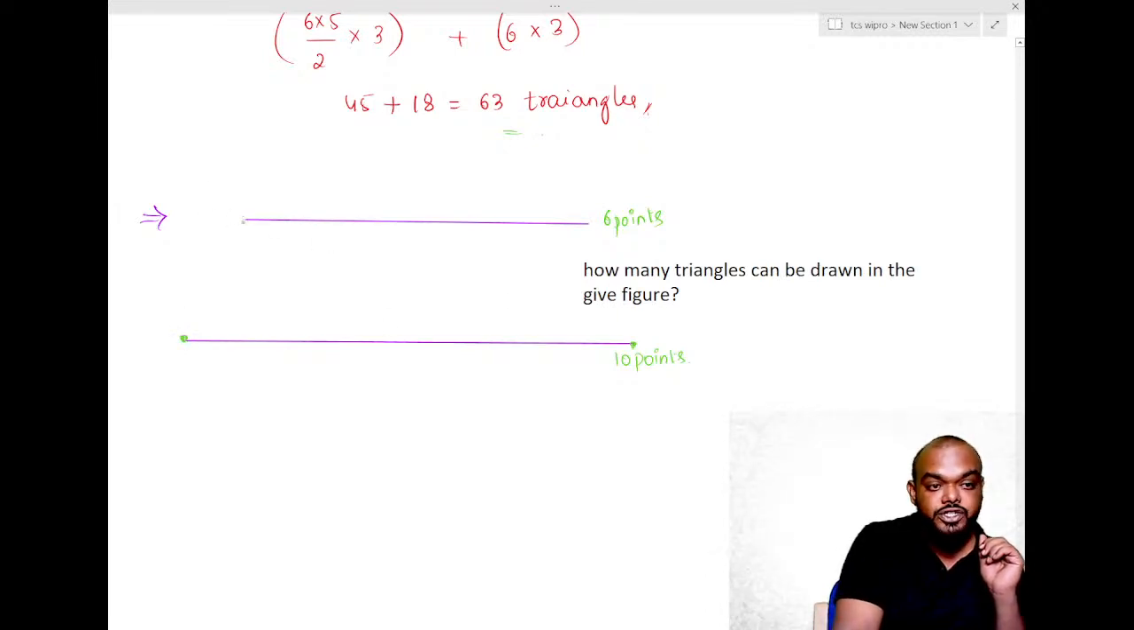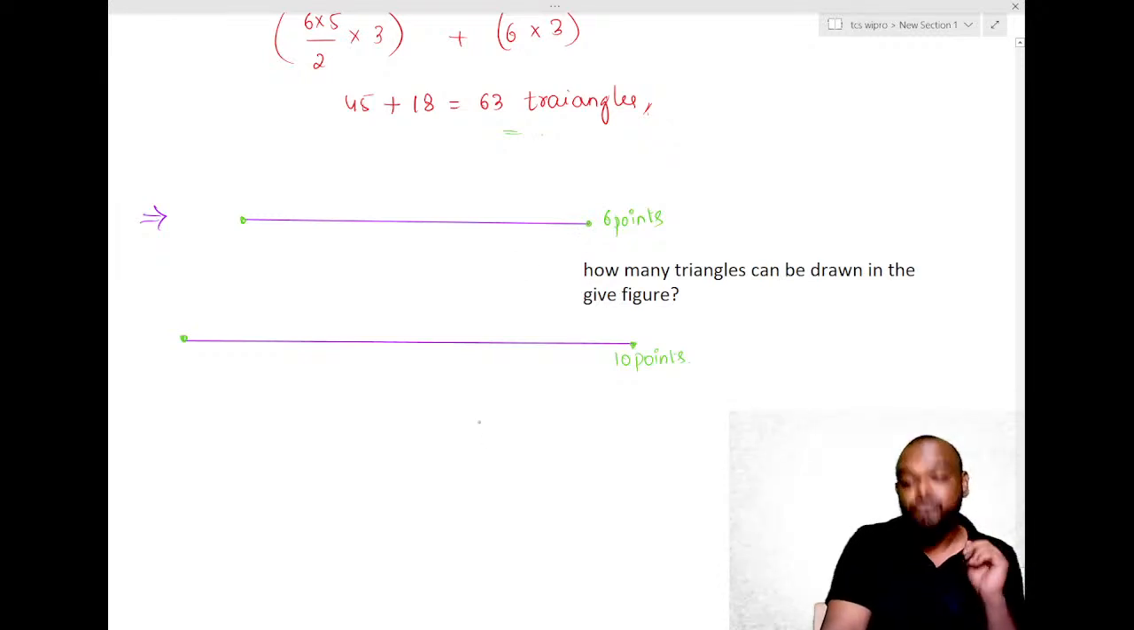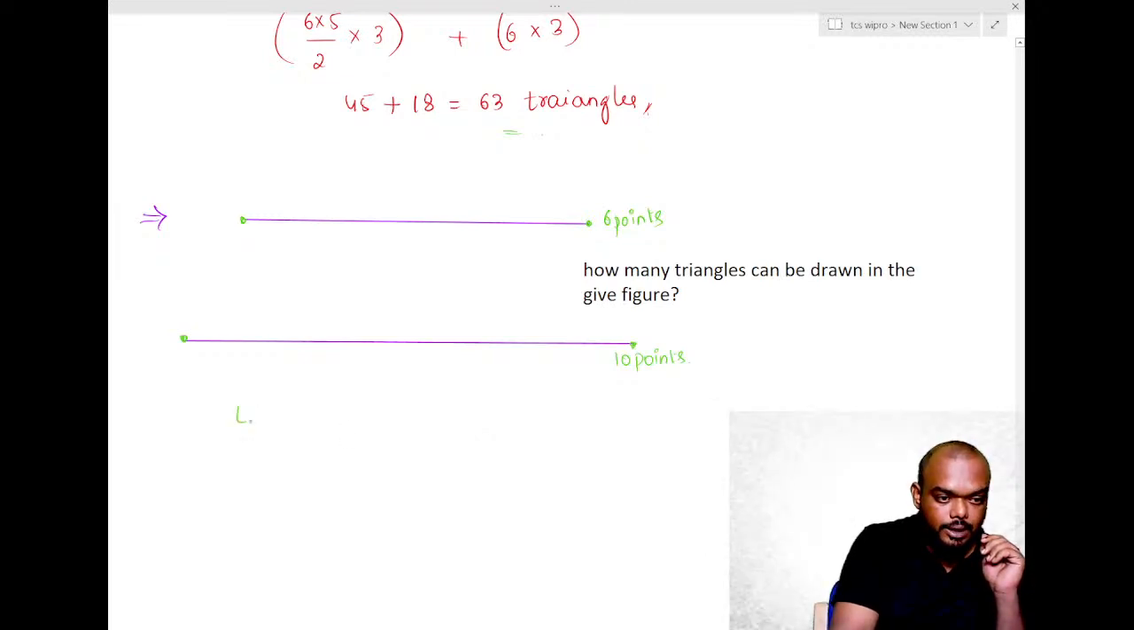Now, first, what do we do? I can select 2 points from the first line. Line 1, 2 points.